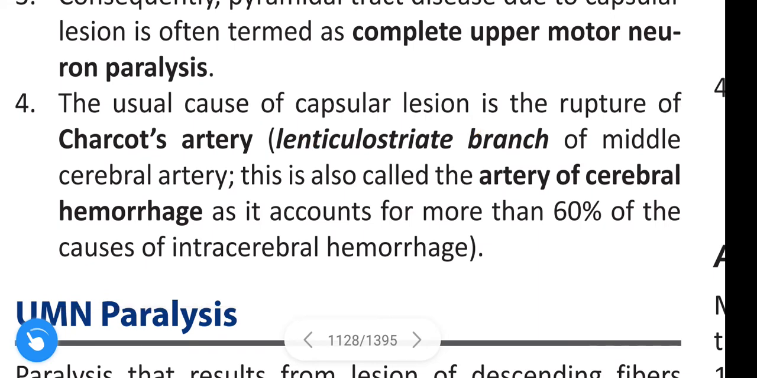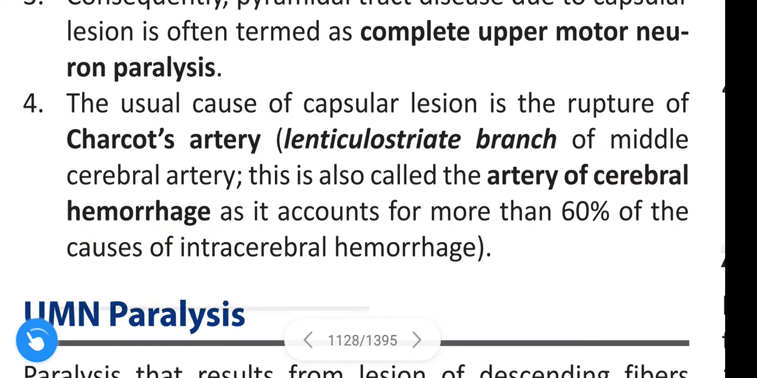The usual cause of capsular lesion is rupture of Charcot's artery, the lenticulostriate branch of the middle cerebral artery. This is also called the artery of cerebral hemorrhage, as it accounts for more than 60% of the causes of intracerebral hemorrhage.